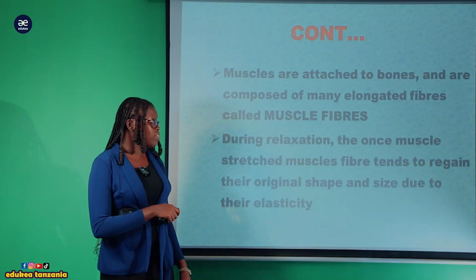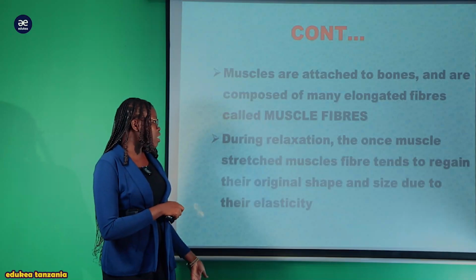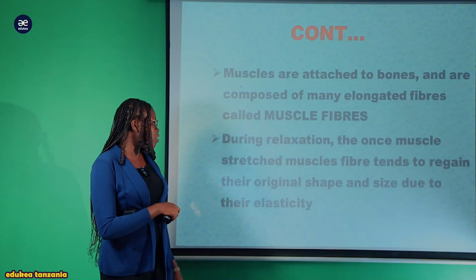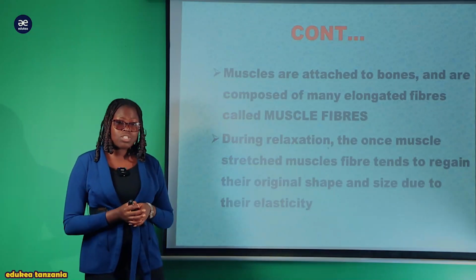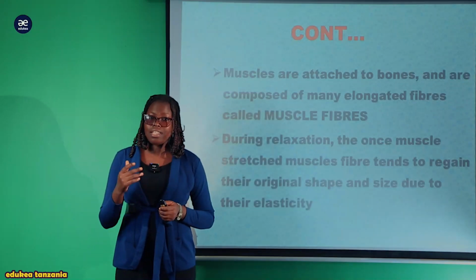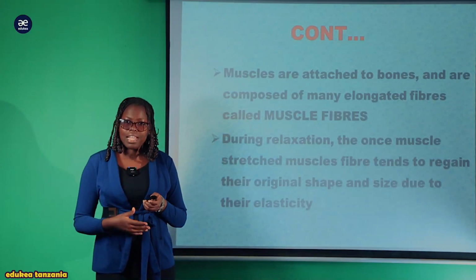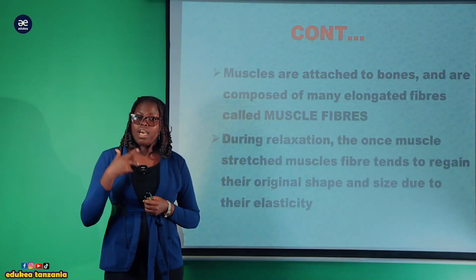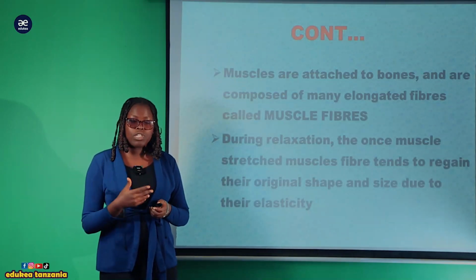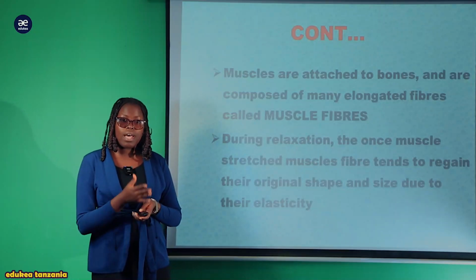Once a muscle is stretched, the muscle fiber tends to regain its original shape and size due to elasticity. These muscle fibers have the characteristic of elasticity, an elastic substance that has the ability to regain its original shape after completion of a particular function.